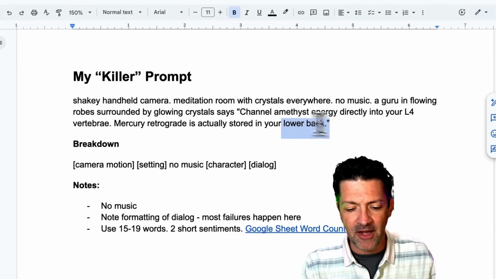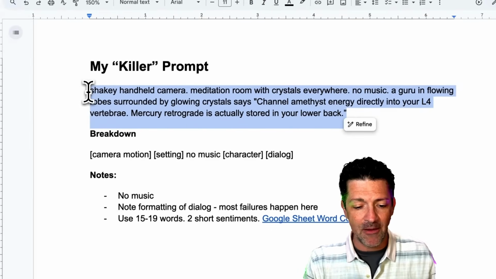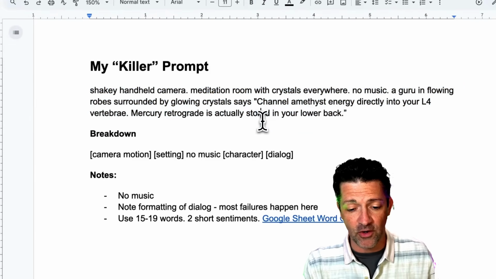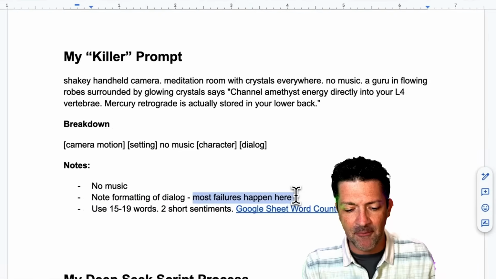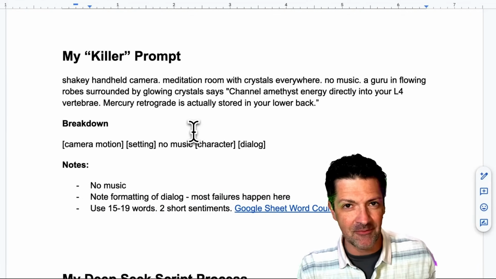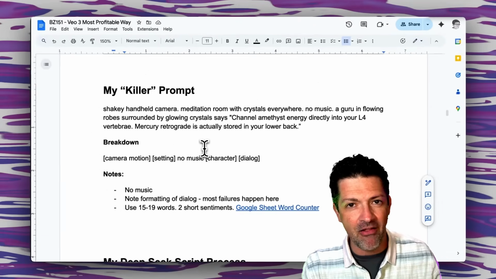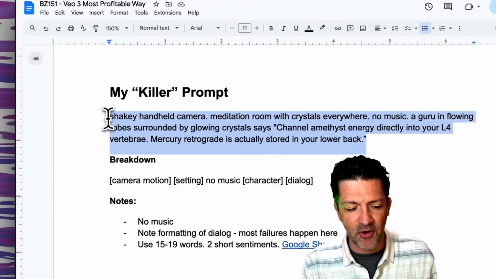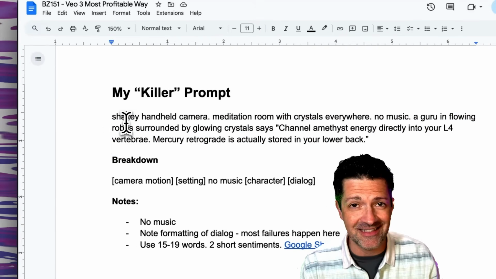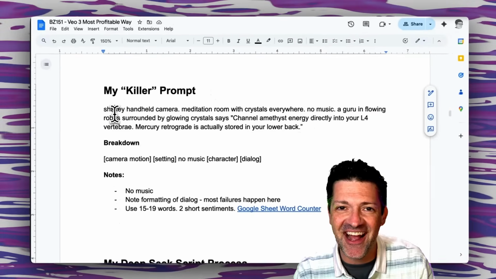So I'm not going to read this to you, but this is what I came up with, and this really worked well. You want to pay special attention to how this dialogue is formatted. This is where most of the failures happen, in that dialogue. Sometimes the character is not saying the dialogue. There's all sorts of weird ways that the dialogue can get screwed up. This prompt works more often than the others. Nothing is perfect in this world of AI.